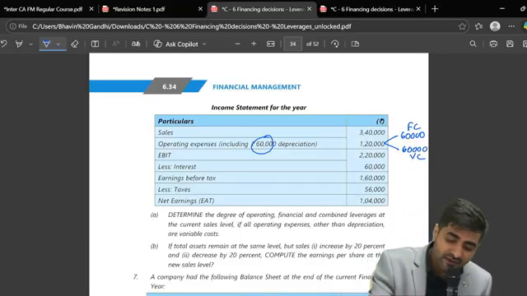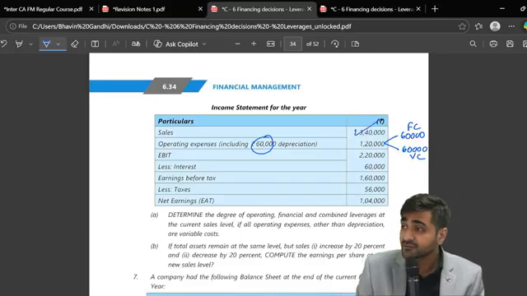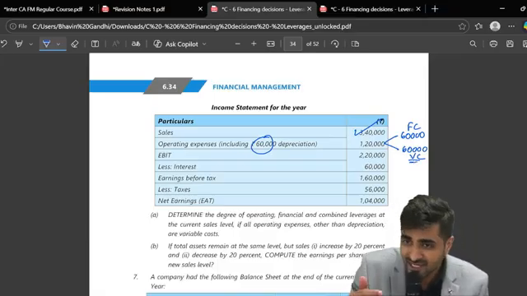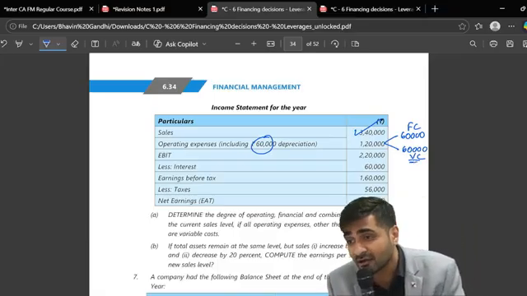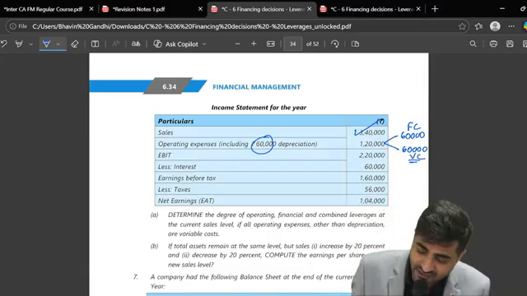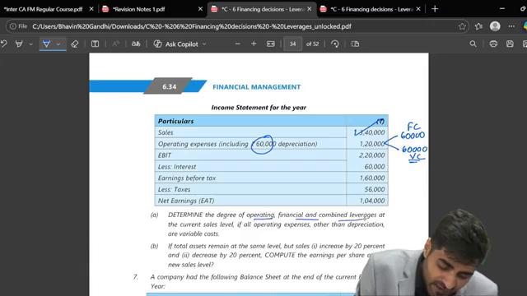So my dear students, we have sales of 3,40,000. What is the amount of the variable cost which we have? 60. Then can I say I'll be getting contribution from that? What will we subtract, beta? Fixed cost, which is your depreciation 60. Then we have to prepare the income statement. Determine OL, FL and CL.